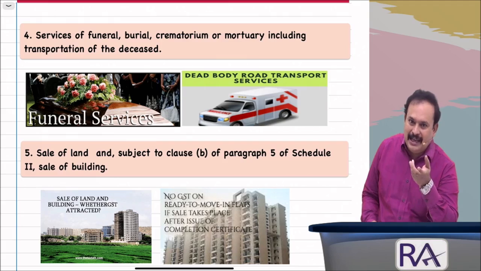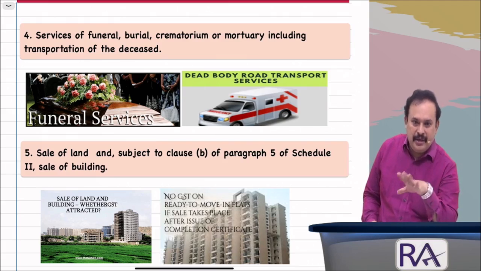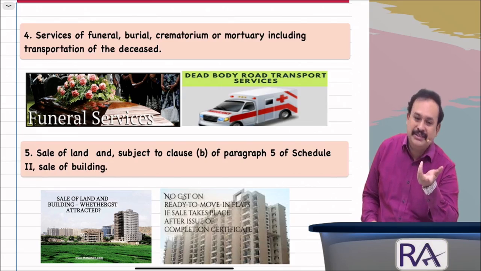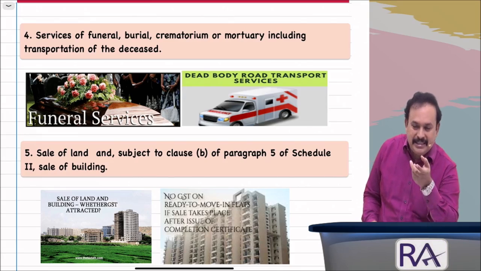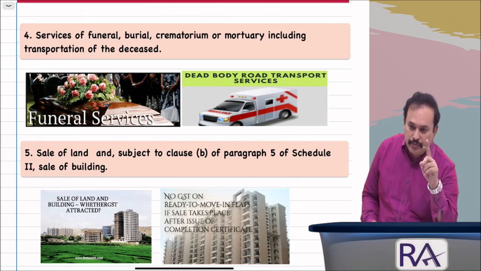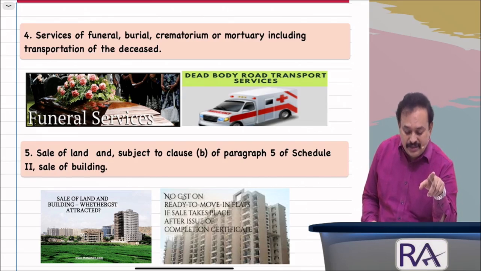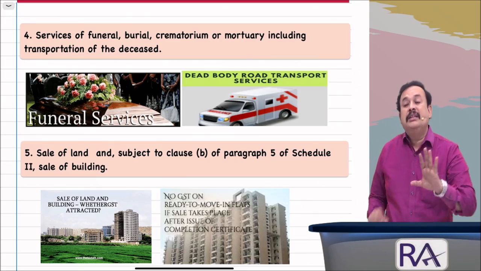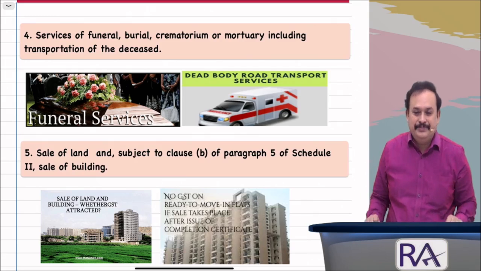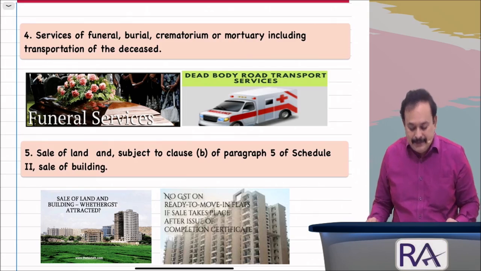Ambulance wala will carry by charging charges, unless it is a government free of cost. If the concession is there, that consideration cannot be taxed on GST. Activities in relation to funeral, burial, crematorium, or mortuary services, including transportation of deceased, not going to be taxed under GST. Is clear, my dear sir?